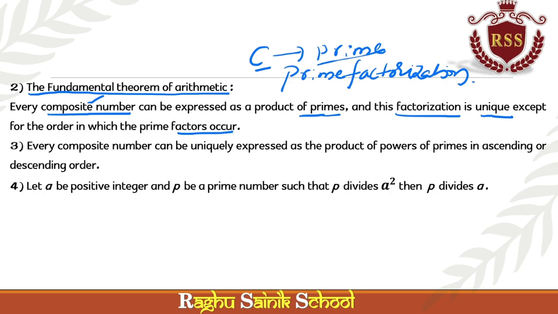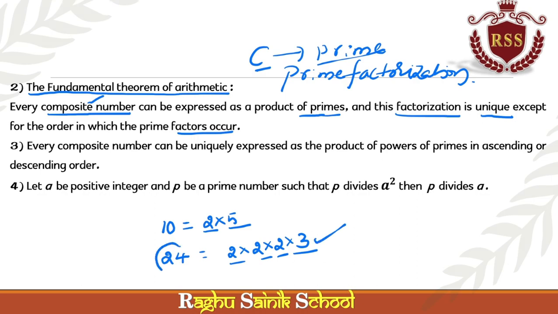Okay, let's take some examples. 10 is a composite number. 10 can be written as 2 into 5. 2 is a prime number, 5 is a prime number. And take another example, 24. 24 can be written as 2 into 2 into 2 into 3. 2 2s are 4, 4 2s are 8, 8 3s are 24. This is the fundamental theorem of arithmetic, which means that a composite number can be expressed in the multiples or the factors of prime numbers. That is called prime factorization.